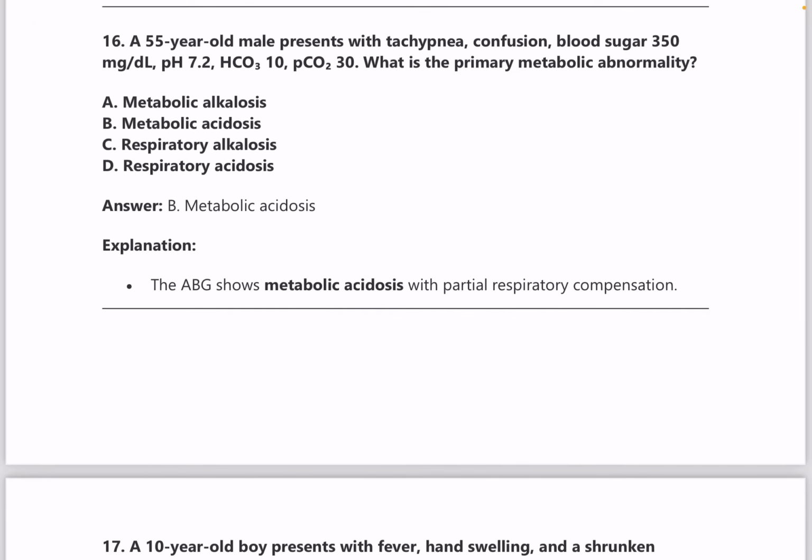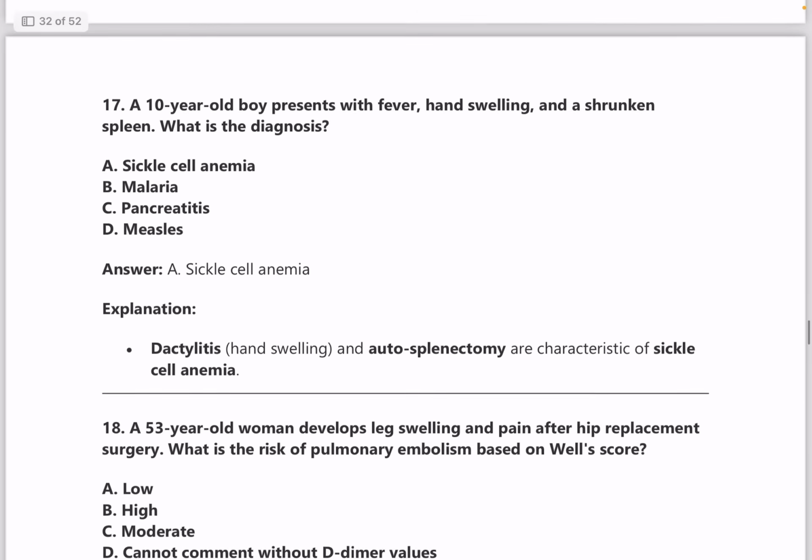Next question number 16. A 55-year-old male presents with tachypnea, confusion, blood sugar of 350, pH of 7.2, bicarbonate of 10 and PCO2 of 30. What is the primary metabolic abnormality? So again, acid-base disorders, how to calculate, very important. Here it is metabolic acidosis.